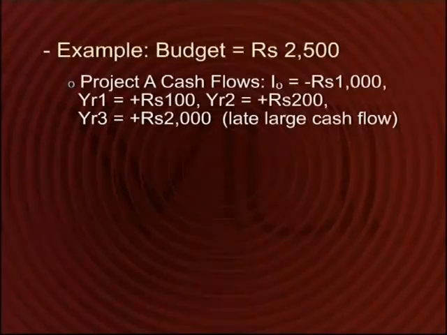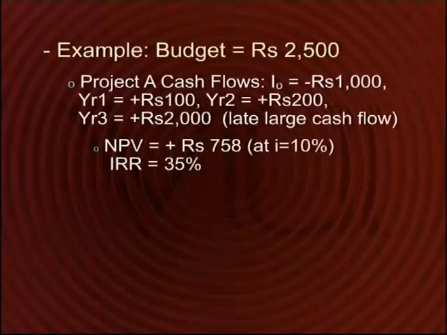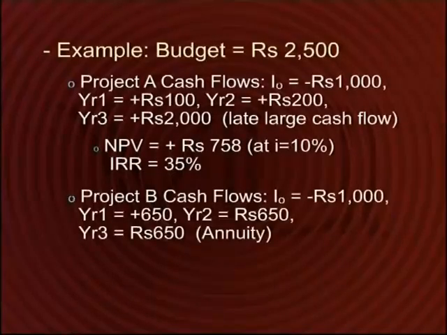So you can see that in the case of project A, there is a large cash flow, 2,000 rupees, taking place quite late in time on the third year. If you calculate the NPV at a required rate of return, I, of 10%, then the NPV comes out to be positive 758 rupees. If you calculate the IRR for project A, that comes out to be 35%. Now let's talk about project B and compare that.